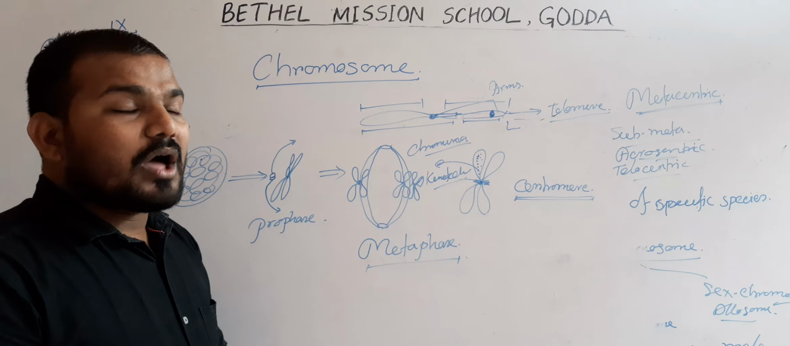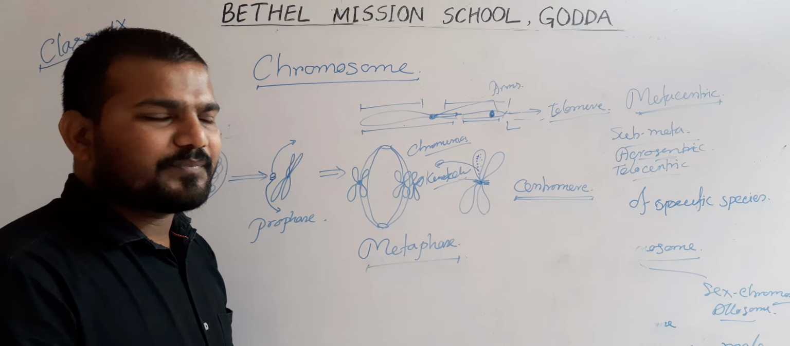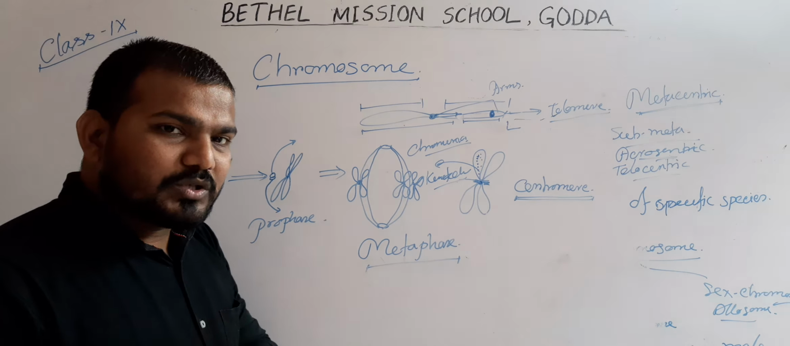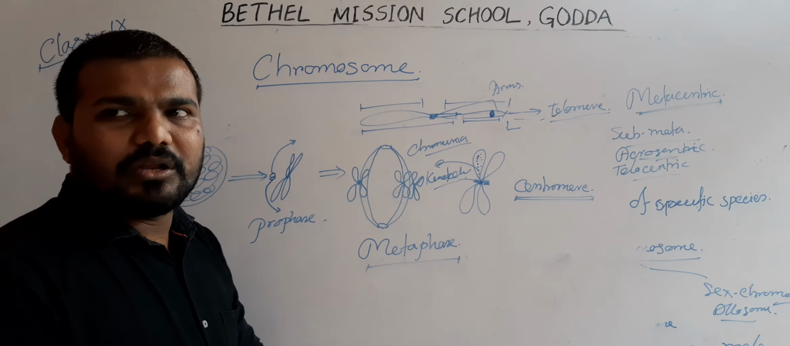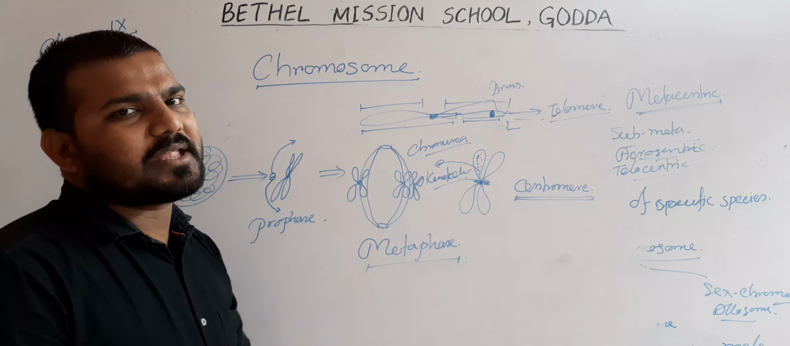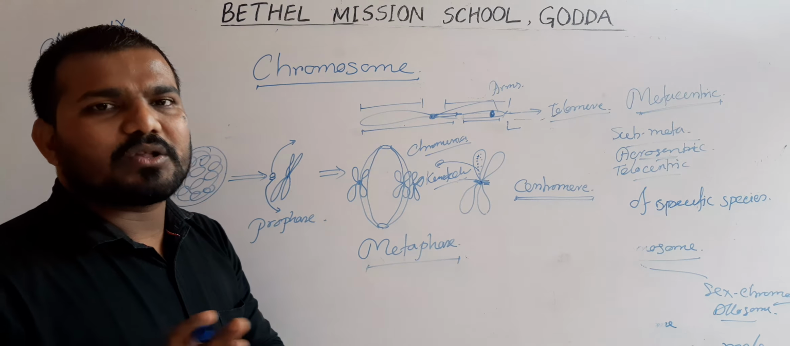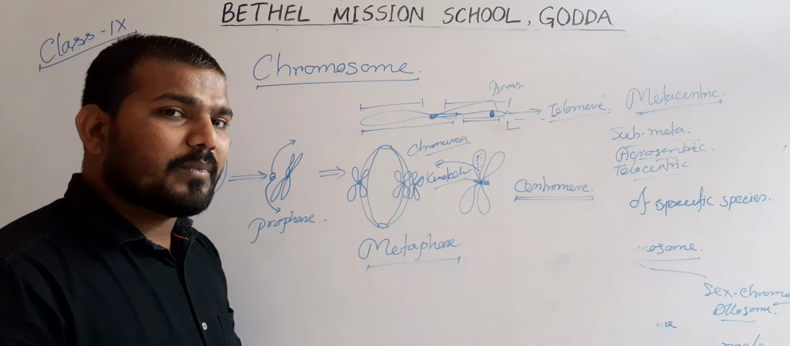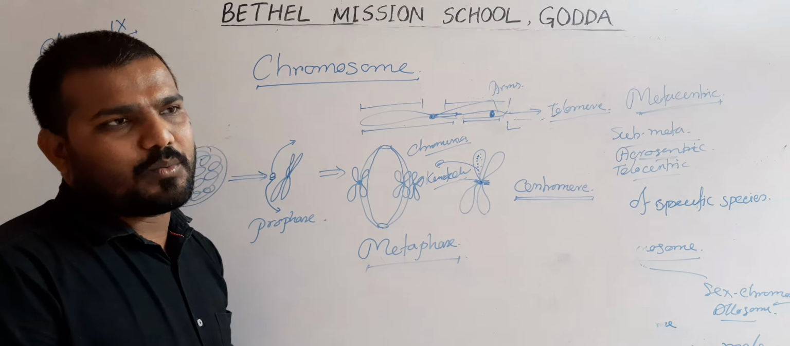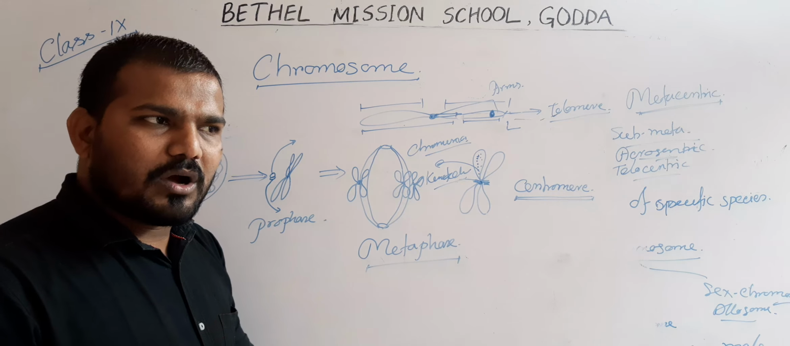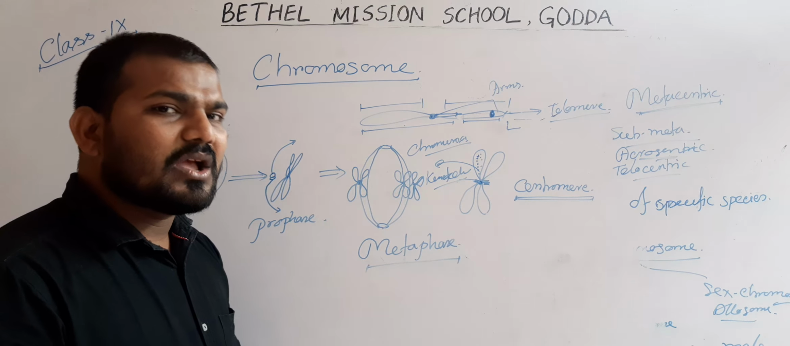Next, on the basis of the number of centromeres, chromosomes can be classified. The first one: if the chromosome contains a single centromere, only one centromere, that is known as a monocentric chromosome. If the chromosome contains two centromeres, it is termed a dicentric chromosome. If the chromosome does not contain any centromere, it is known as an acentric chromosome. Also, if the chromosome contains many centromeres, it is termed a polycentric chromosome.